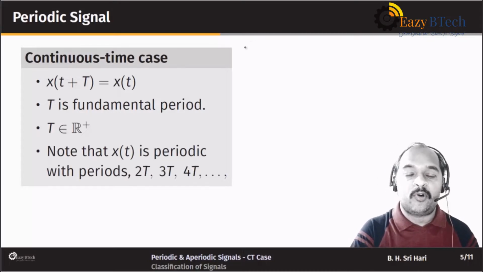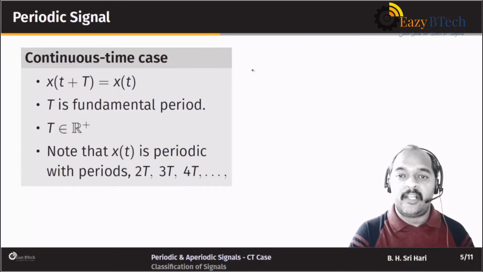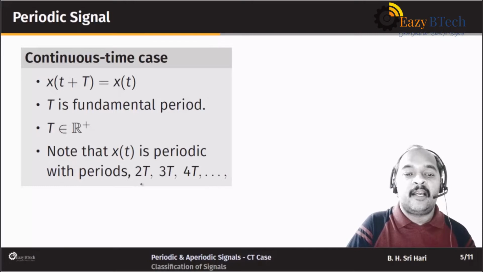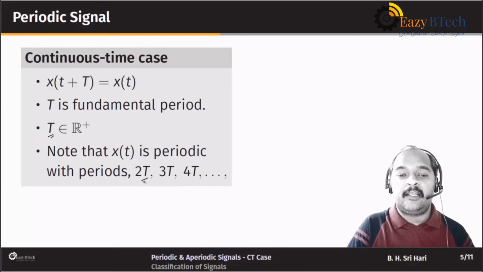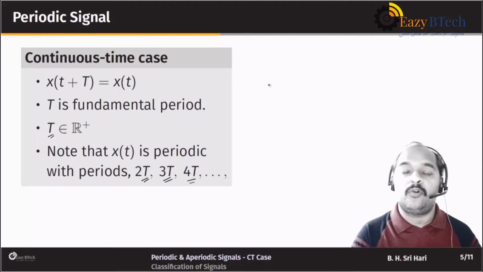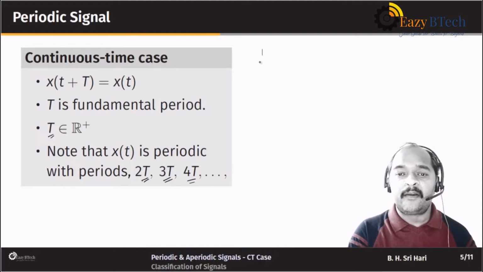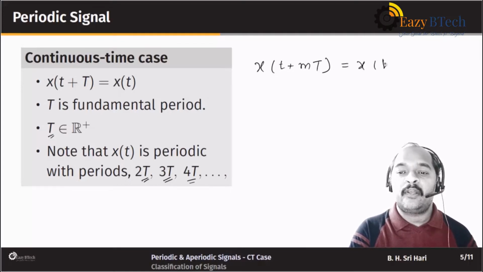Okay, and what is the important thing that we should see? We should note that for a periodic signal, if the fundamental period is capital T, then it is also periodic with period equal to integer multiples of capital T. So that means the given signal x of t, if it is periodic with period capital T, then it is also periodic with period 2T, 3T, 4T, 5T, and so on for integer multiples. So in general, we can say that x of t plus m times capital T, for some integer m, is also x of t.